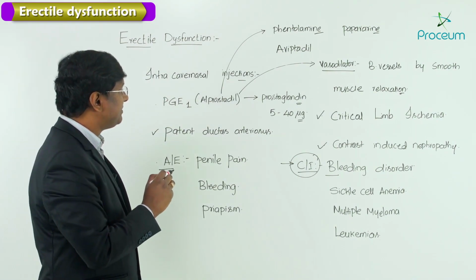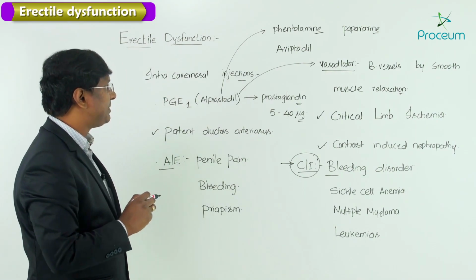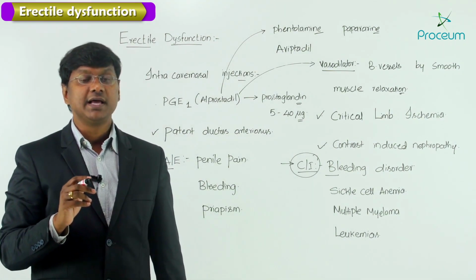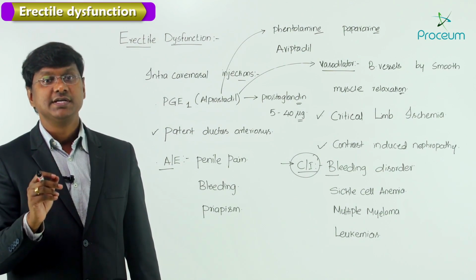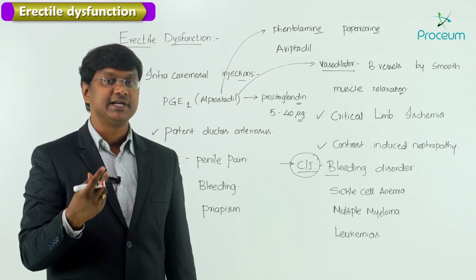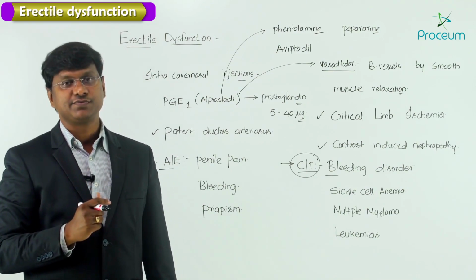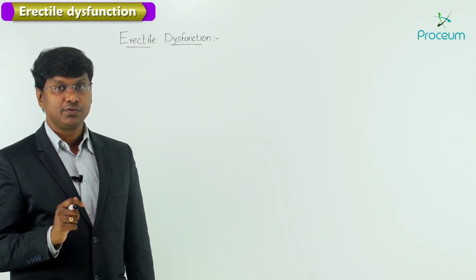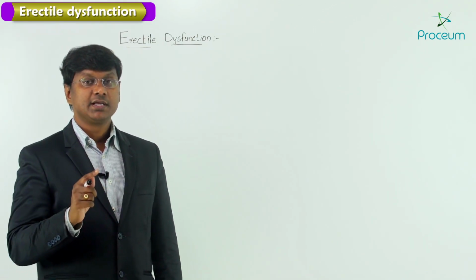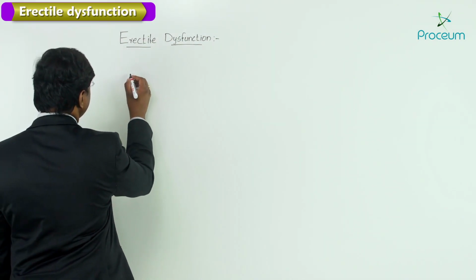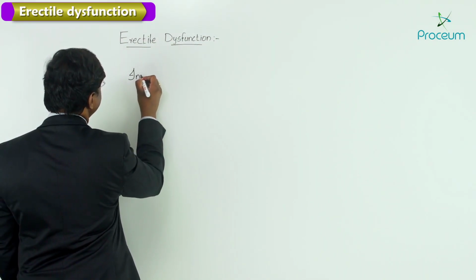And this alprostadil can be given along with phentolamine, papaverine, as well as aviptadil. So this is about your injectable formulation, that is alprostadil. Now let me discuss the other forms of treatment that are available for erectile dysfunction. After the oral medications and intracavernosal injections, we have the intraurethral formulations.